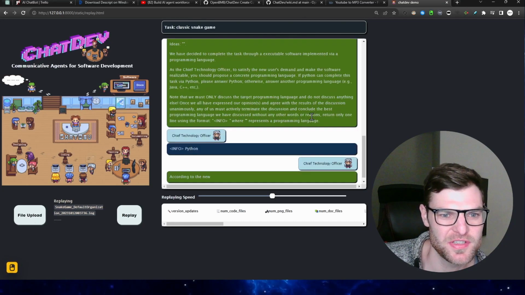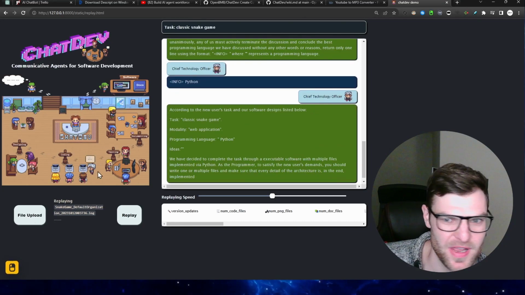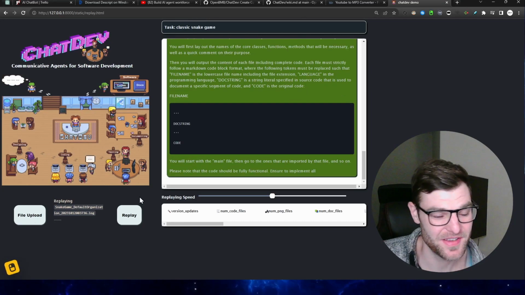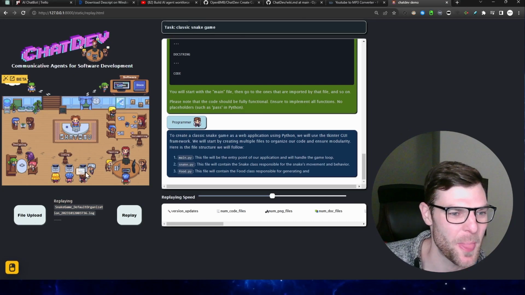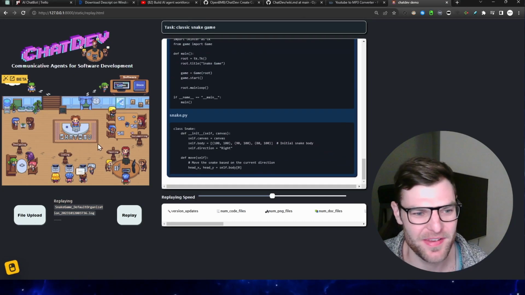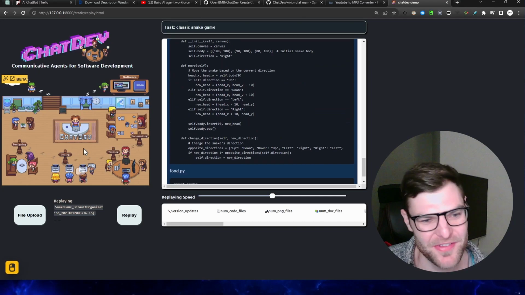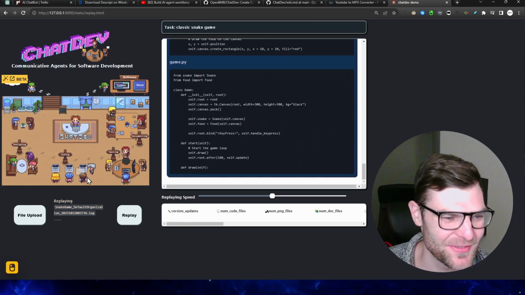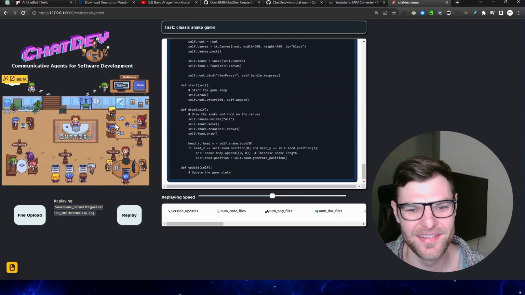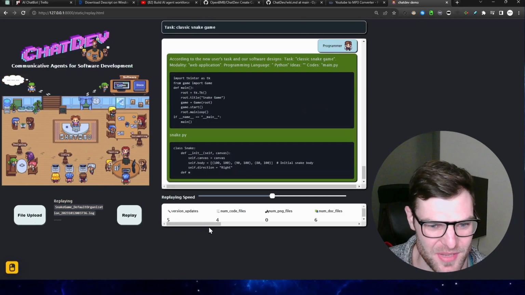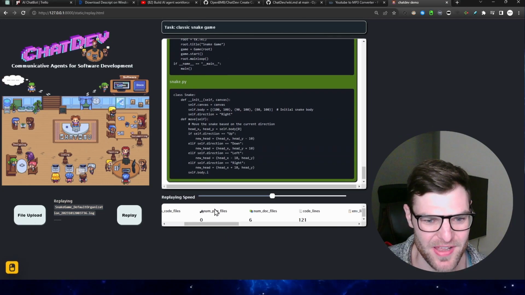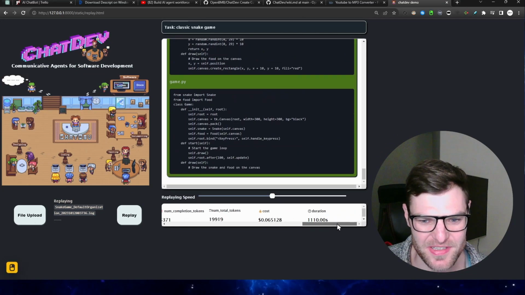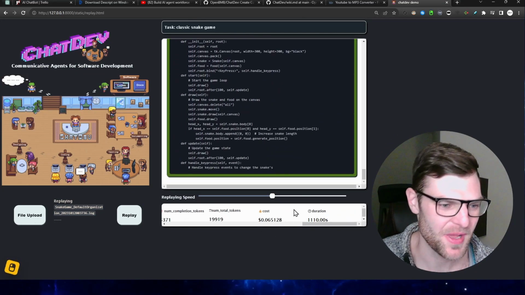explaining what she wants us to do. Now we have the Chief Technology Officer down here replying, and it's pretty interesting to watch them chat back and forth and create a full project, giving each other feedback. It's like Pokemon, except for real this time. But yeah, and then version updates, number of code files, lines of code written, number of self-reflections, and the total amount that it costs.